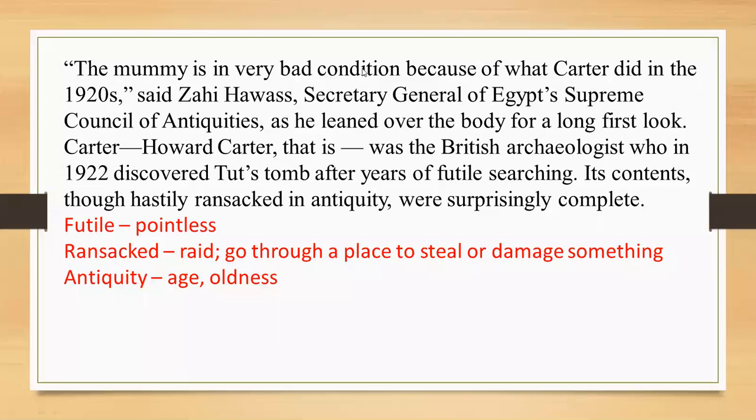Complete means they were not taken out from there. He went through everything, discovered the mummy, and started exploring the things which had been buried with it earlier.